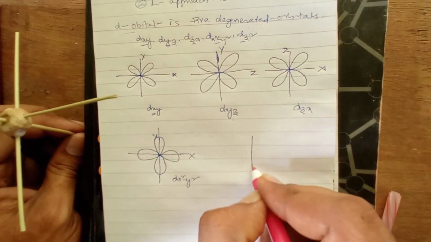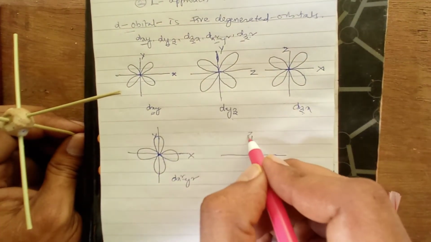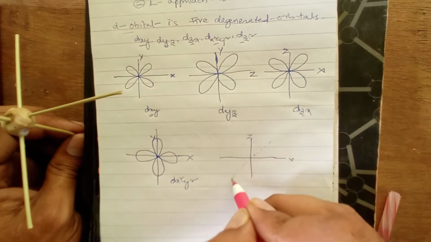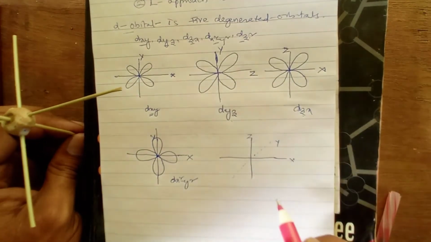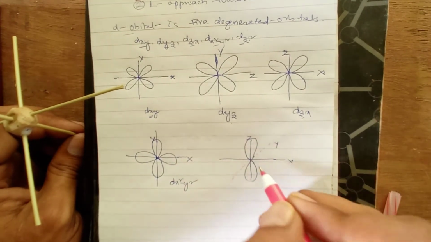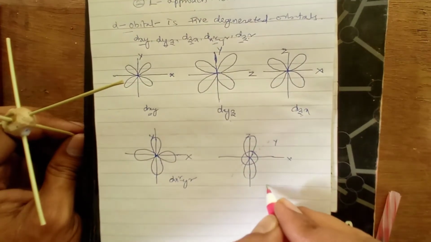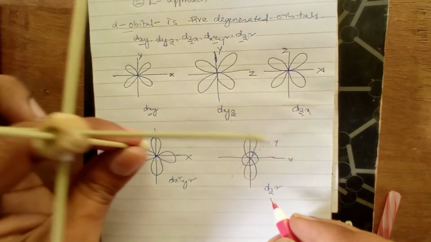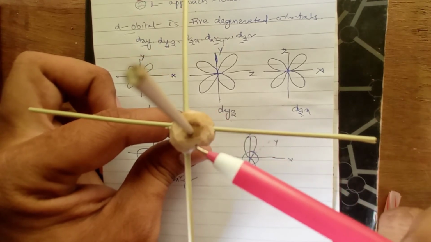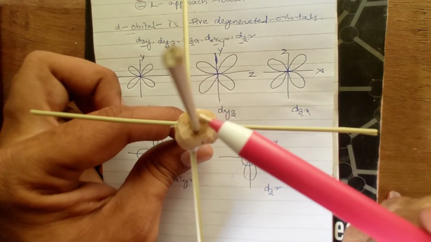Now coming to the dz square orbital. This you consider z, this you consider x, and this y. There are two lobes of dz square along the z axis, and a spherical lobe at the middle. When we are projecting the dz square orbital on this arrangement, this is the z axis.